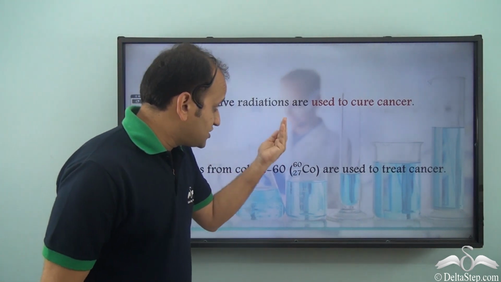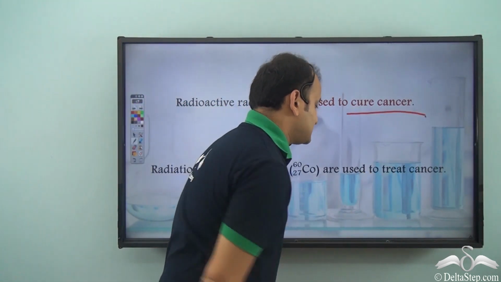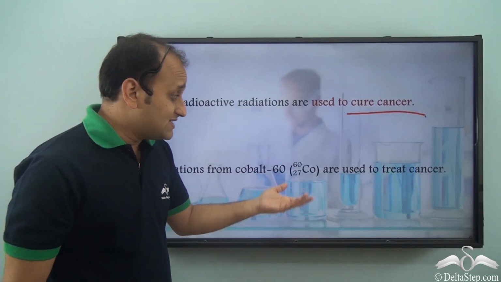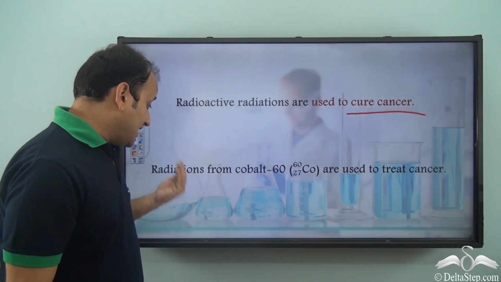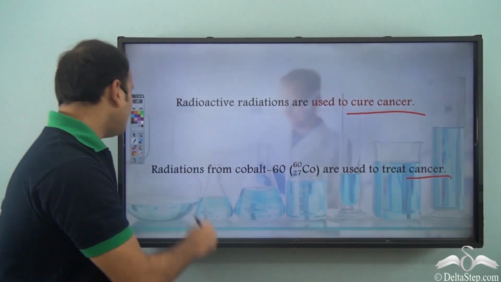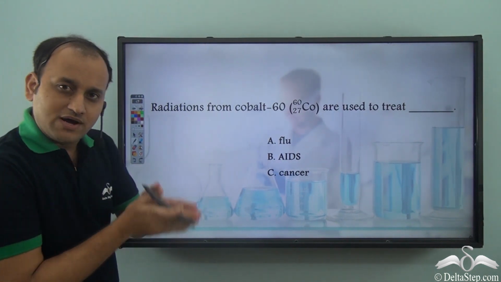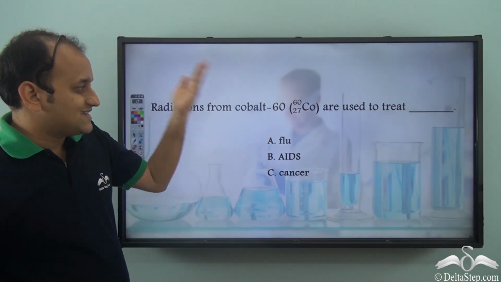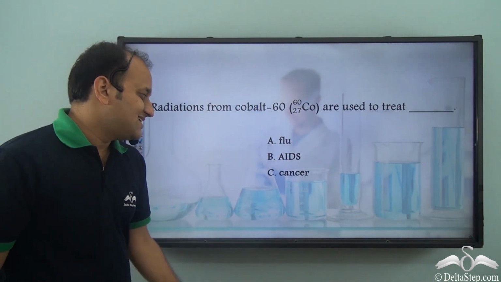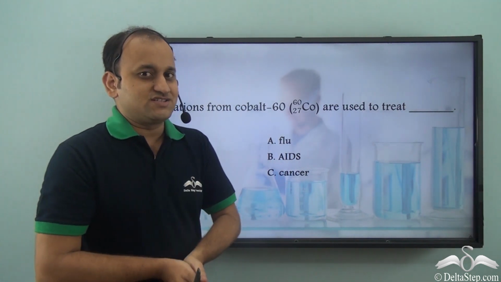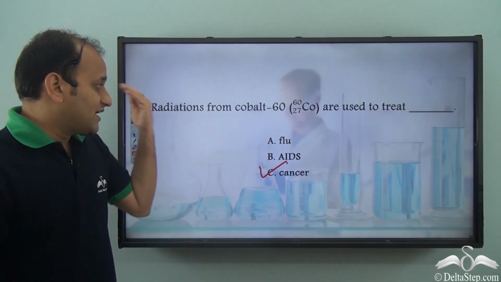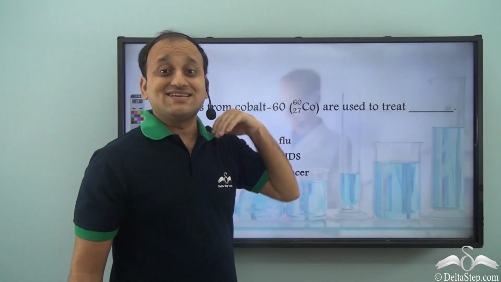So radioactive radiations are used to cure cancer, and cobalt-60 is one of the radioactive elements that is used to treat cancer. So radiations from cobalt-60 are used to treat cancer. So can you answer this question? Radiations from cobalt-60 are used to treat A, flu, B, AIDS and C, cancer. What do you think is the right answer? Well, the right answer is cancer. So radiations from cobalt-60 are used to treat cancer.